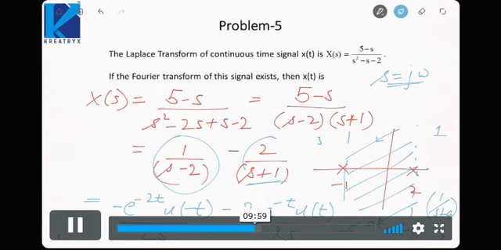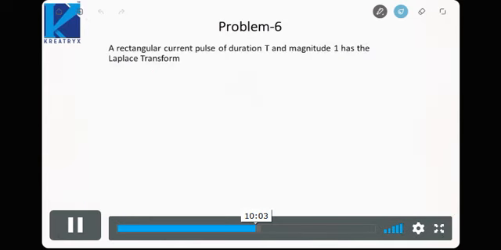Next, moving on to the next problem. Here we need to find the Laplace transform of a rectangular pulse of duration T and magnitude 1. A rectangular waveform of duration T and magnitude 1 would be something like this; this is my x(t) versus t.